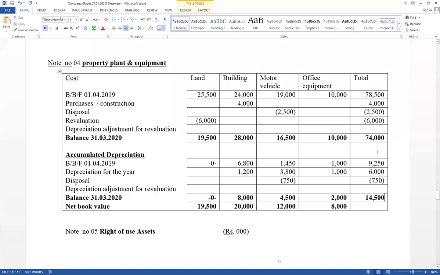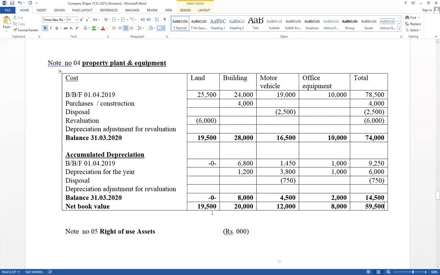If it is correct, here the total amount is also the same value. This one plus this one minus this one gives the same answer, 14,500. Then cost minus this one minus this one. That value should be equal to the total amount here. Take the answer, 74,000 minus 14,500. The answer equals 59,500. That value should be equal to the total amount here.